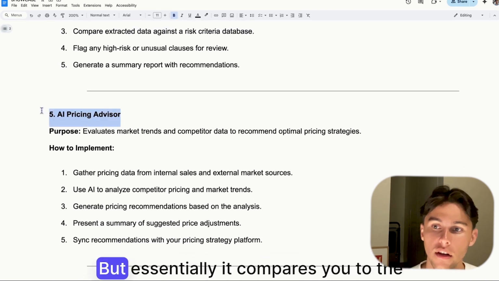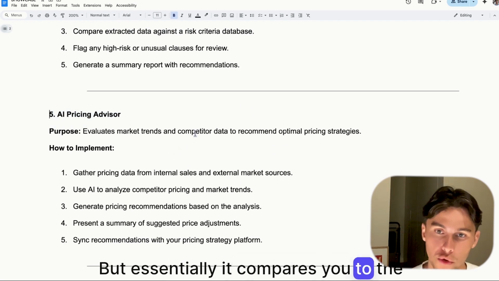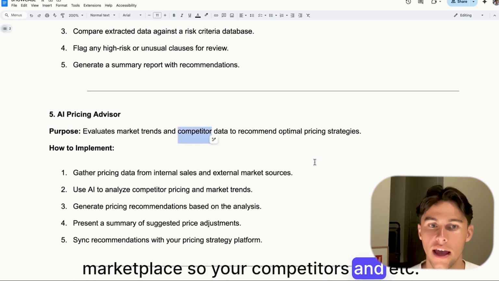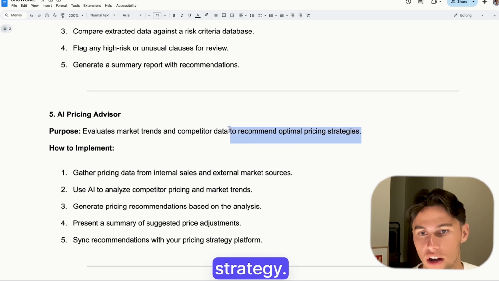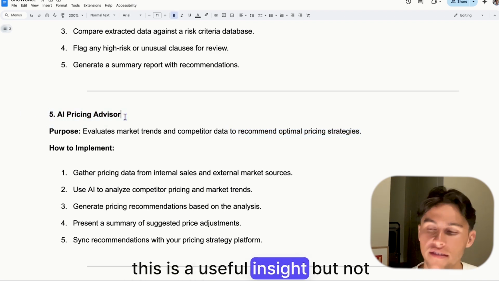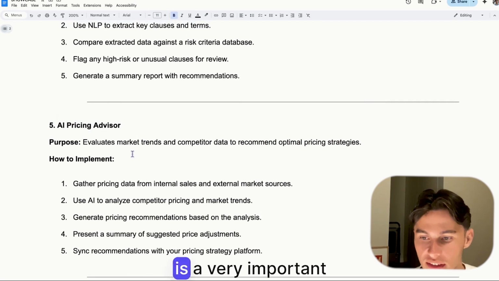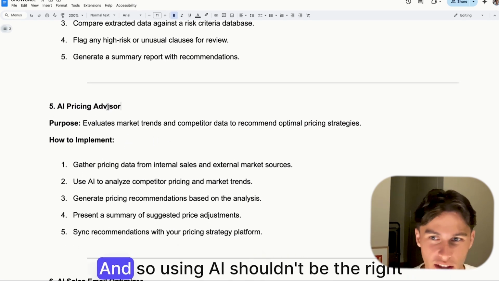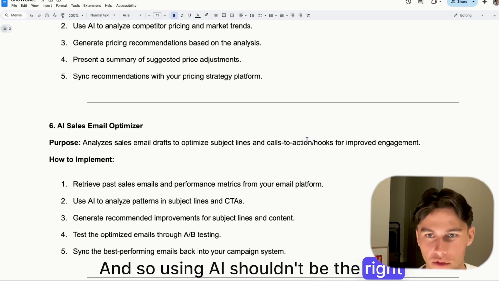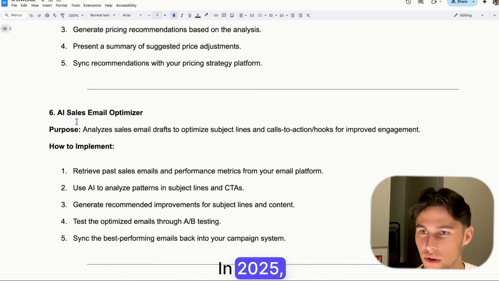It was just an idea I had, but essentially it compares you to the marketplace, so your competitors, etc., and it'll find an optimal pricing strategy. I think this is a useful insight, but not something you should just rely on, purely because this is a very important decision to make. And so using AI shouldn't be the right way to go, at least right now, in 2025.